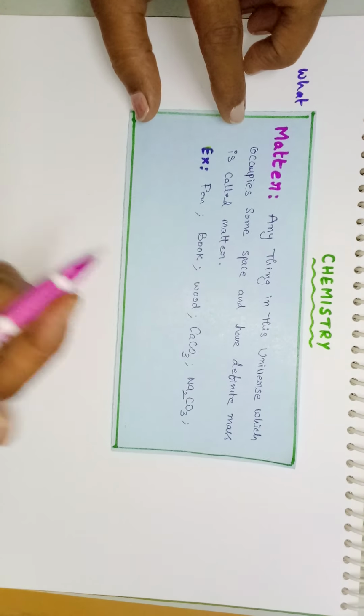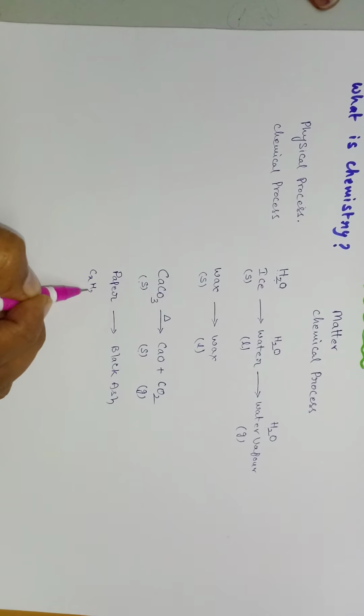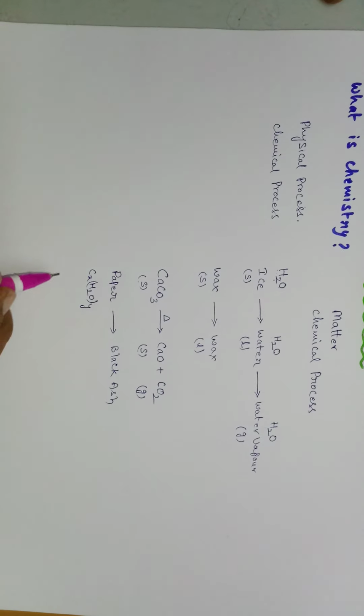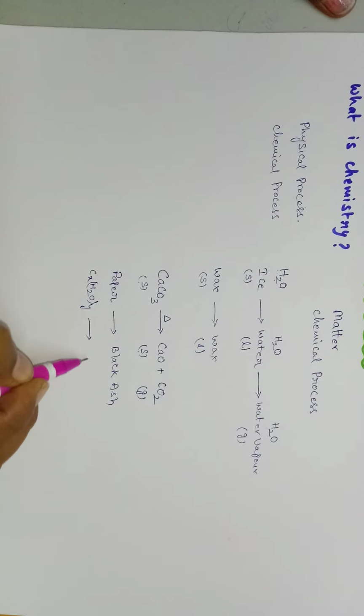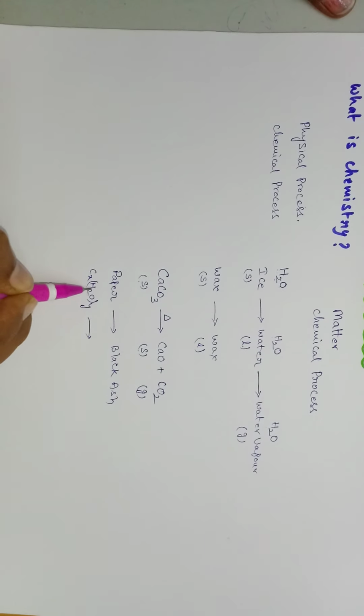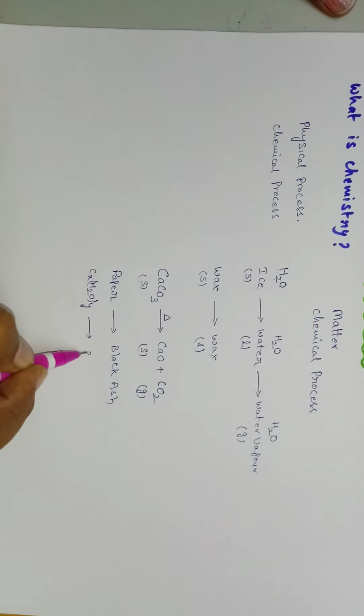And suppose you take burning of paper. If it is burnt, then it produces black ash. So paper mainly consists of carbohydrates. Carbohydrates means it has general formula Cx(H2O)y. So upon heating, it produces black ash. That means these water molecules will be evaporated and only x moles of carbon will be left. So that means burning of paper is also one of the chemical processes.